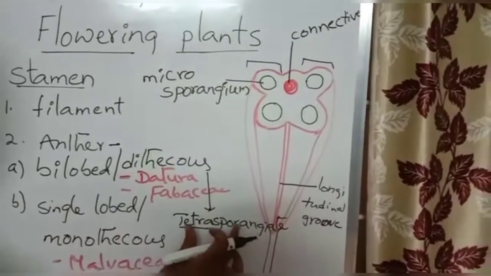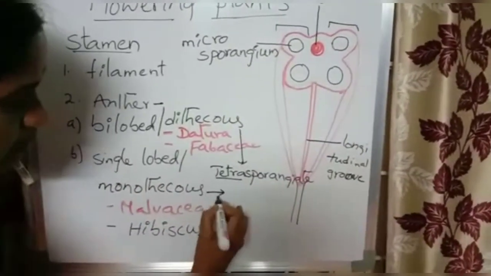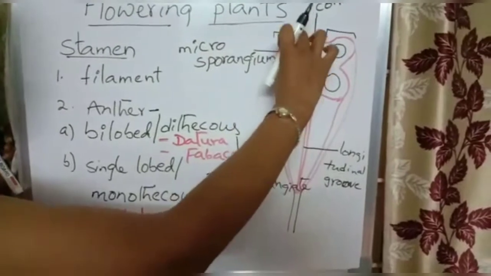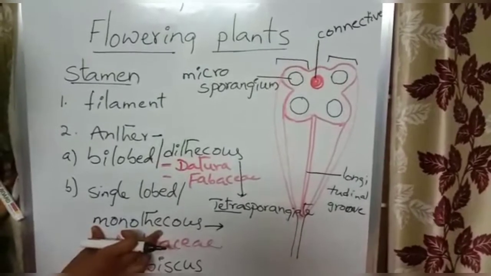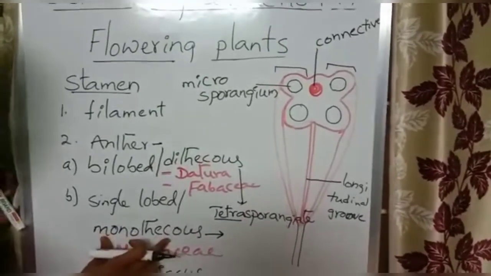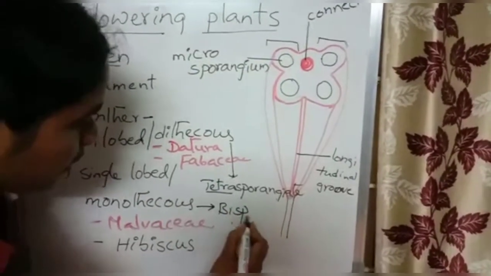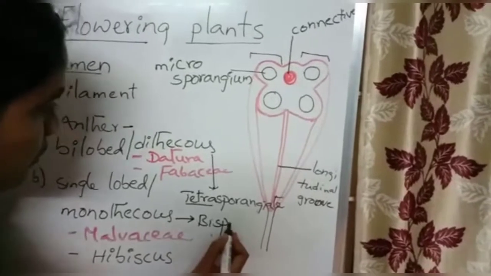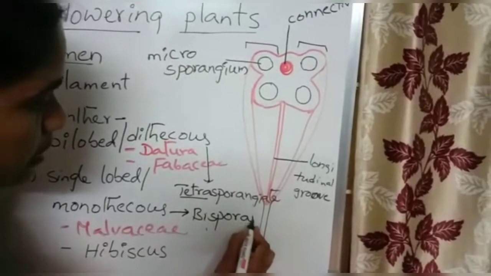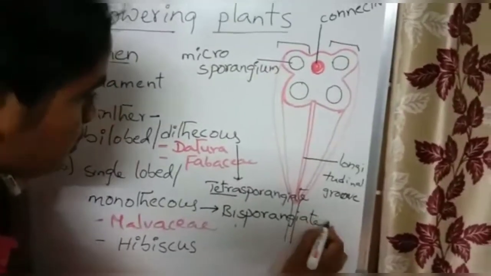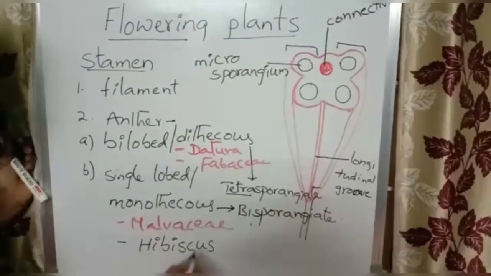If a dithecous anther has four sporangia, then what about the monothecous anther? One theca means one lobe, having two microsporangia. The monothecous anther has only one lobe, single lobed, so it is bisporangiate. Students, if it is dithecous anther, it is tetrasporangiate; if it is monothecous anther, it is bisporangiate.